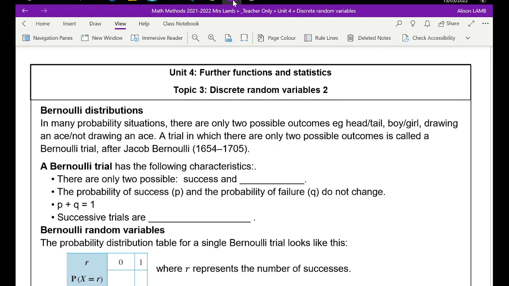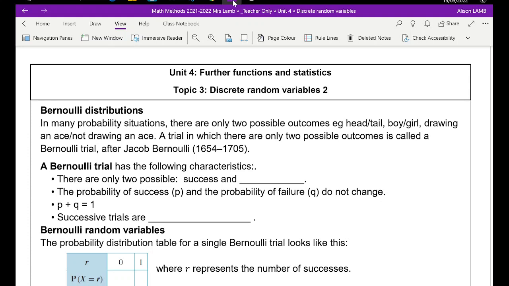So today's video is the first of our discrete distributions that we need to be aware of. The main focus of our statistics course is two types of distributions. One is discrete, remembering discrete being things that we can count.